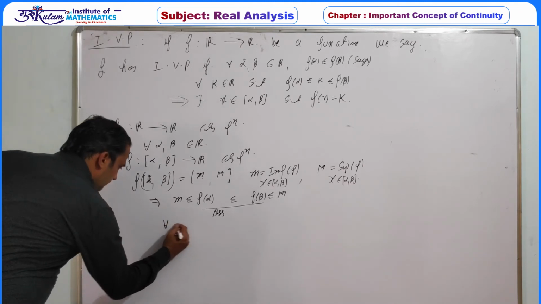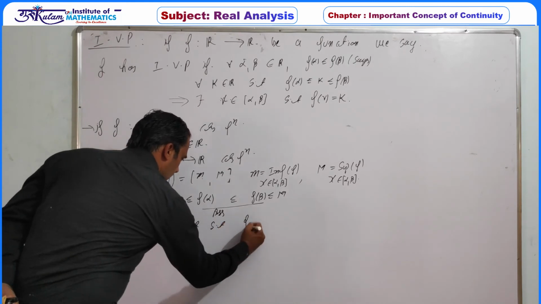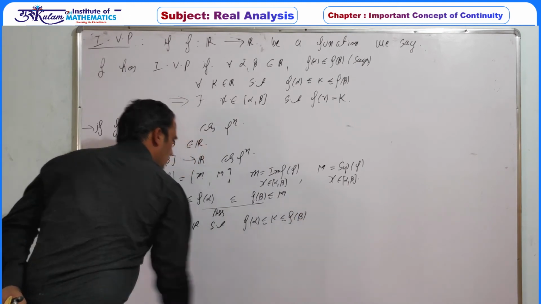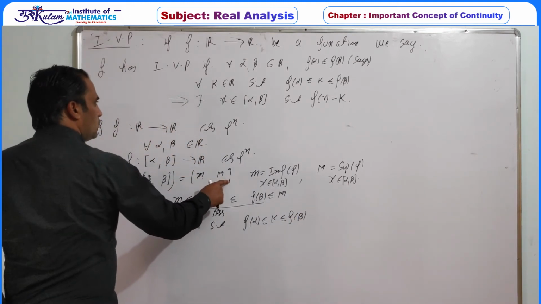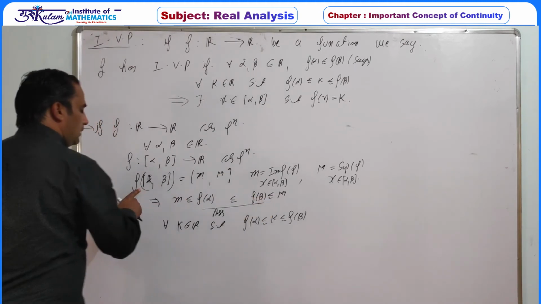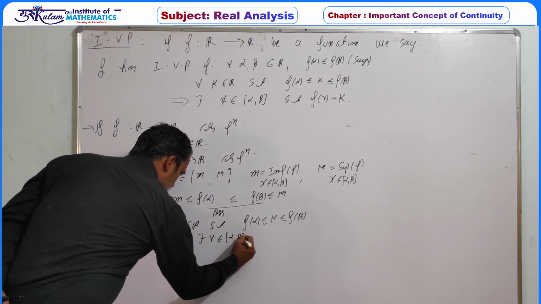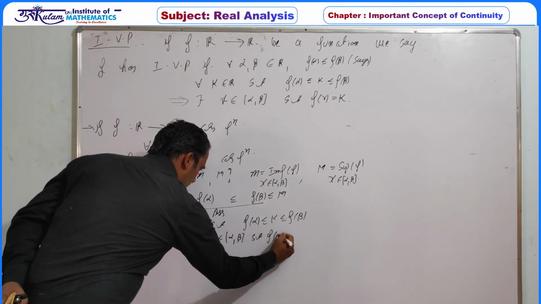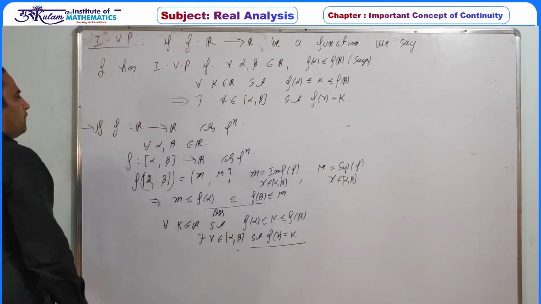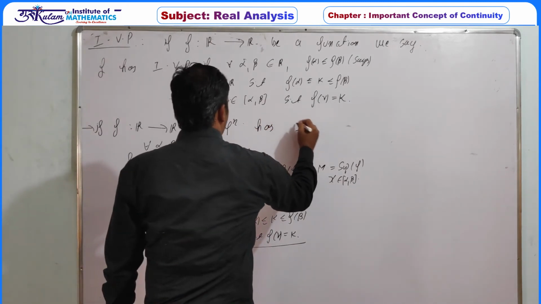Now for any k belongs to R such that f of alpha is less than or equal to k less than or equal to f of beta, since the range of this function is small m to capital M, with respect to every k in between small m and capital M there is a preimage, so there must exist gamma belongs to alpha to beta such that f of gamma is equal to k. So every continuous function from R to R has the intermediate value property.